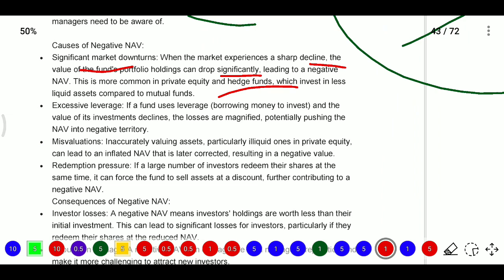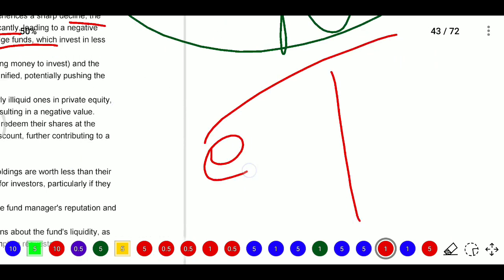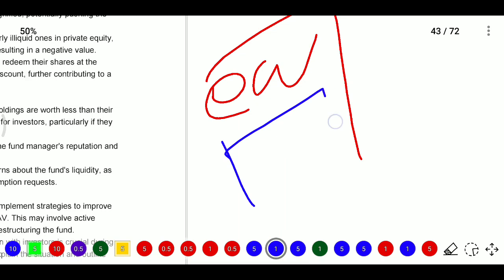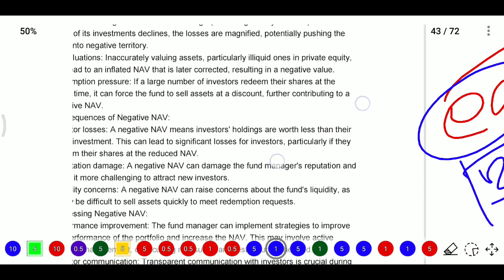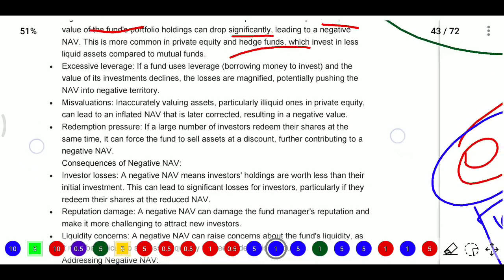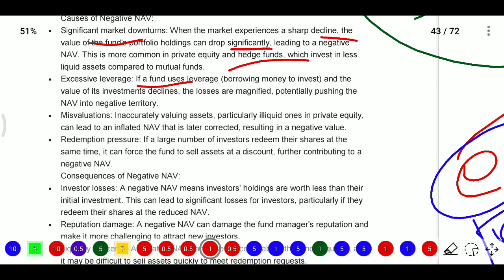Next, excessive leverage. Your borrowing is more than the investments. Because we are taking assets, we are not considering equity; other than equity we are considering everything. So if borrowing is high, committed capital is there but we are not taking contributions from our investors, then NAV will become negative. With excess leverage, losses are magnified, potentially pushing NAV into negative territory.